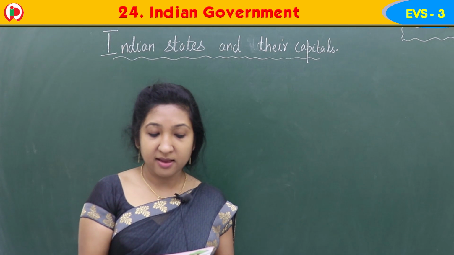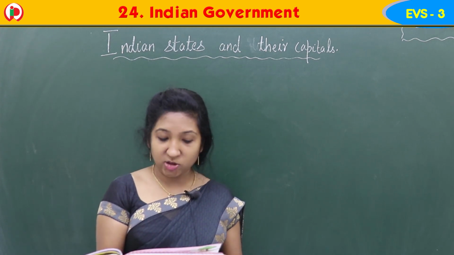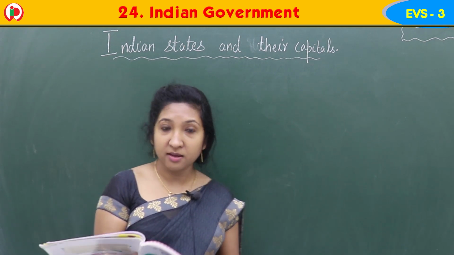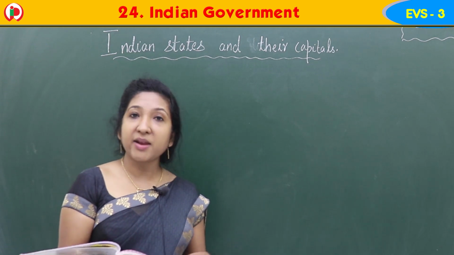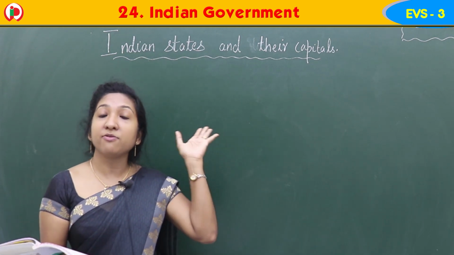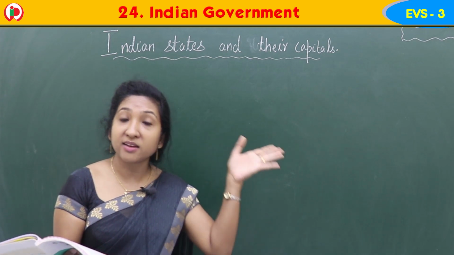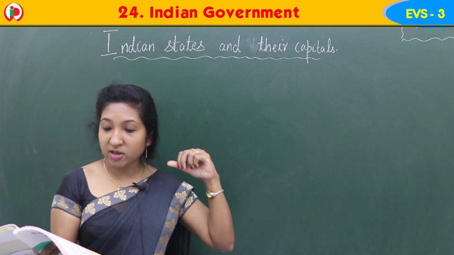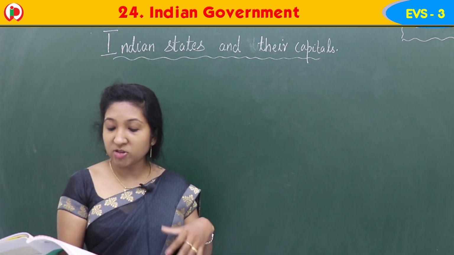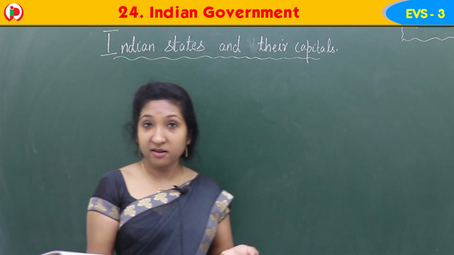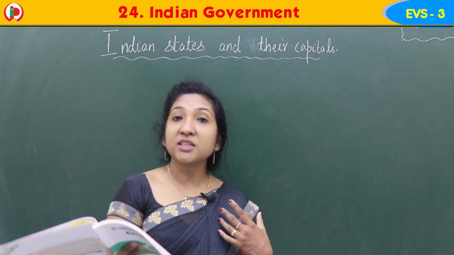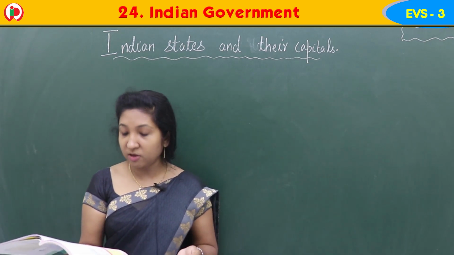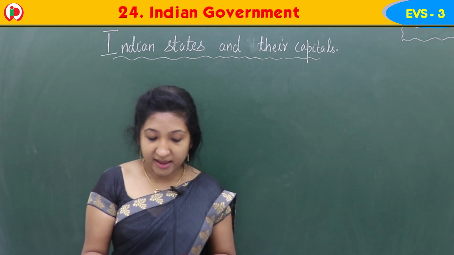So which are these states? The first one is Andhra Pradesh. Andhra Pradesh capital is Amaravati. You can see here, Andhra Pradesh is the first number of the states, and its capital is Amaravati. Then second is Arunachal Pradesh, its capital is Itanagar. Now the third one, Assam, capital is Dispur. Then fourth one,